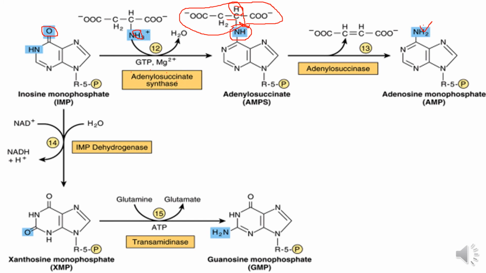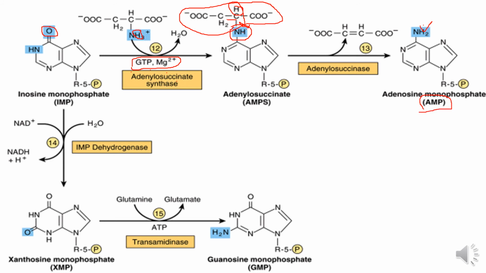The resultant compound is called adenosine monophosphate, AMP. The synthesis of AMP is activated by GTP and magnesium.